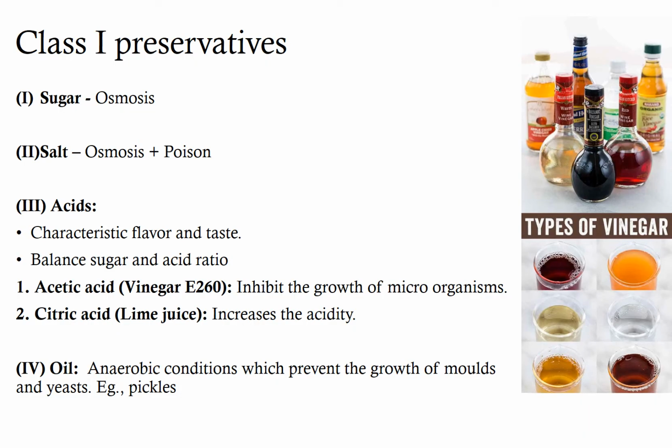Let us quickly study the class 1 preservatives which were already covered in the temporary methods of preservation. Sugar acts as a preservative by osmosis and not as a true poison for microorganisms. It absorbs most of the available water, so little water is available for the growth of microorganisms. Whereas salt acts by osmosis as well as acting as poison for the microorganisms. Salt inhibits enzymatic browning and discoloration and it also acts as antioxidant.